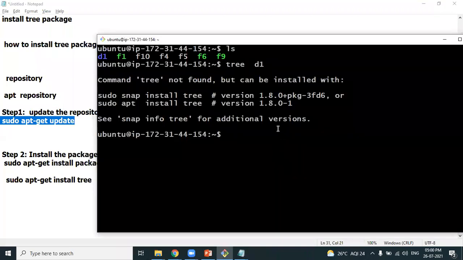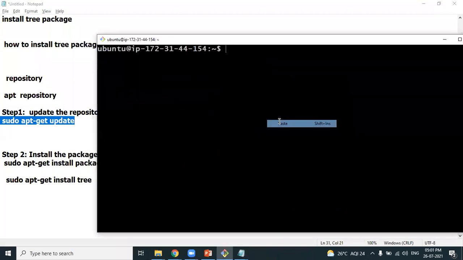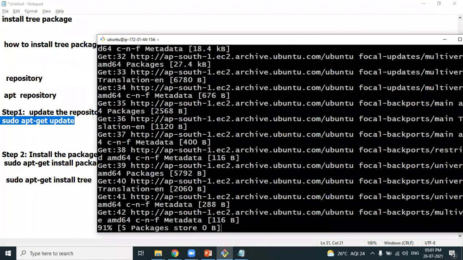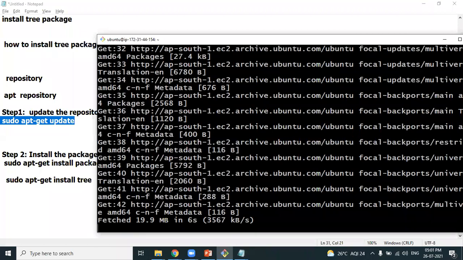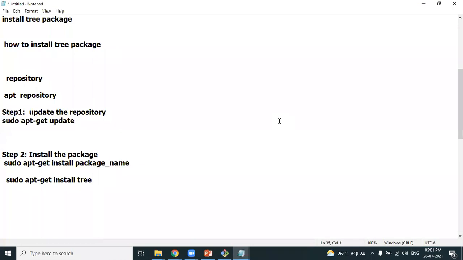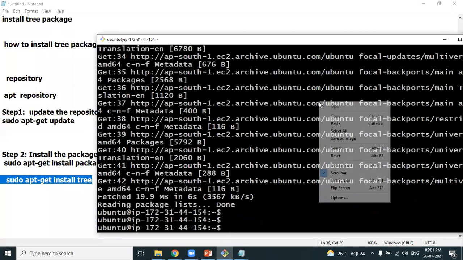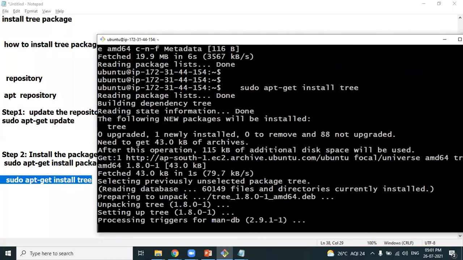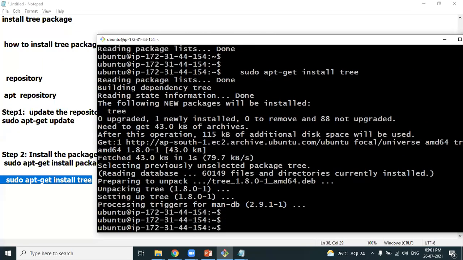Yes, the repository is updated. This is the command to install the tree package. Now the tree package is getting installed, friends. Done, it is installed. I have shown you how to install the required packages.